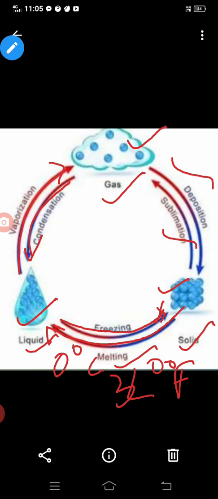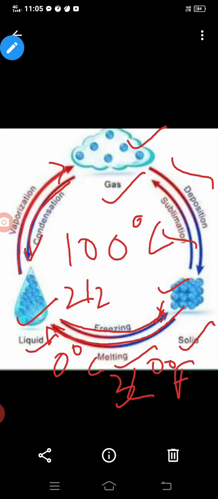And boiling point of water. What is the boiling point of water? The boiling point of water is 100 degrees Celsius and 212 degrees Fahrenheit. It is important: the melting point of ice and boiling point of water.